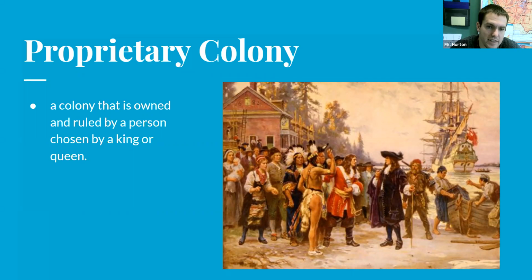So a proprietary colony is a colony that's owned or ruled by a person chosen by a king or a queen. The ruler is chosen by a king or a queen to rule over that colony. So that is a proprietary colony, a colony that is owned and ruled by a person chosen by a king or a queen. So match that up for number 1 as well. We've gone through 2 terms. A proprietary colony is a colony that is owned and ruled by a person chosen by a king or a queen.